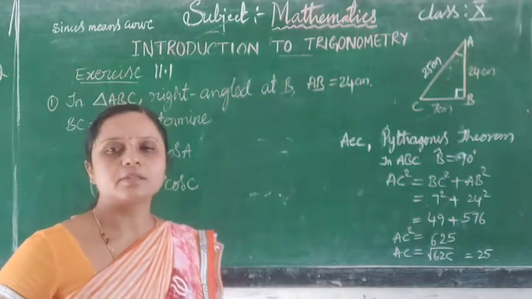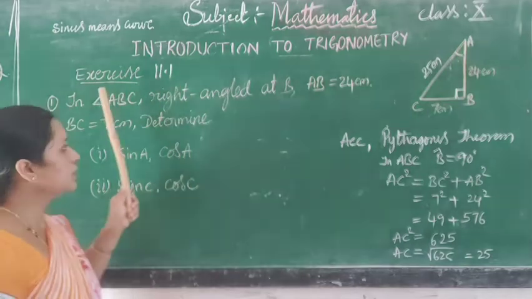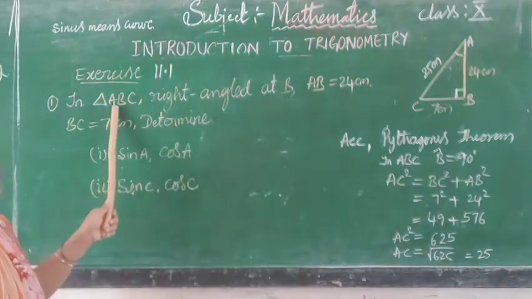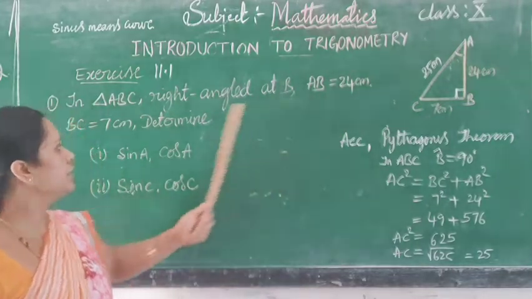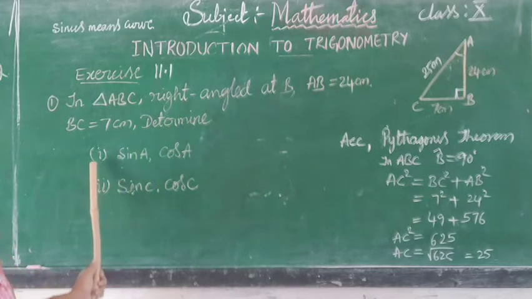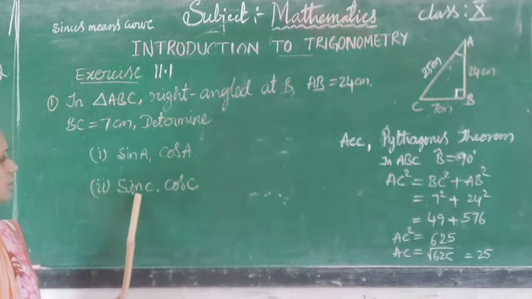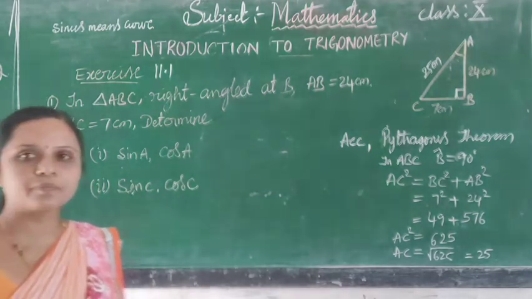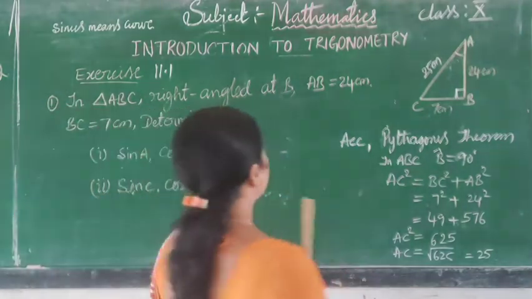Students, let us start the exercise problems of 11.1. The first question is: in triangle ABC, right angle at B, AB is 24 cm, BC is 7 cm, determine sin A, cos A, and sin C and cos C. Read the question carefully.